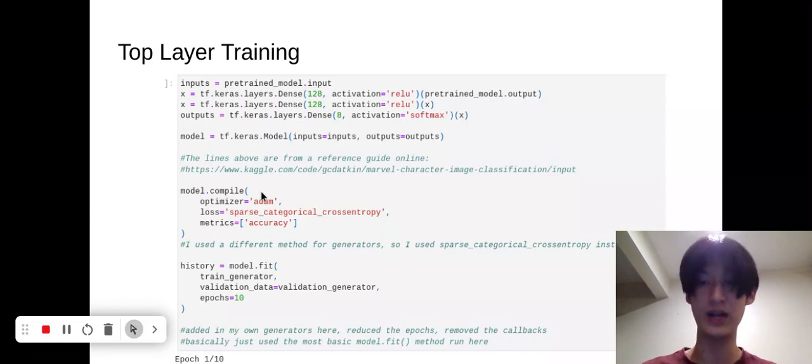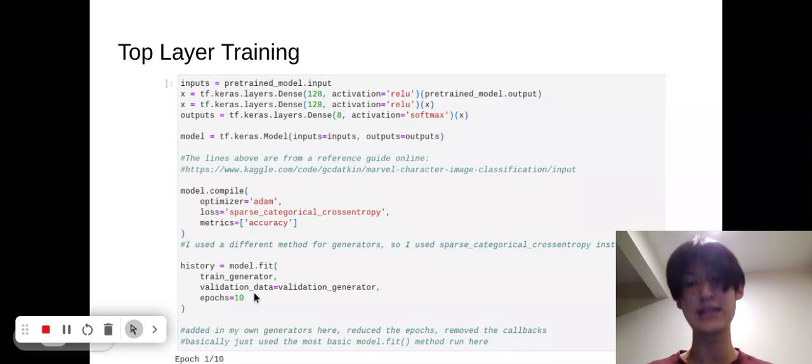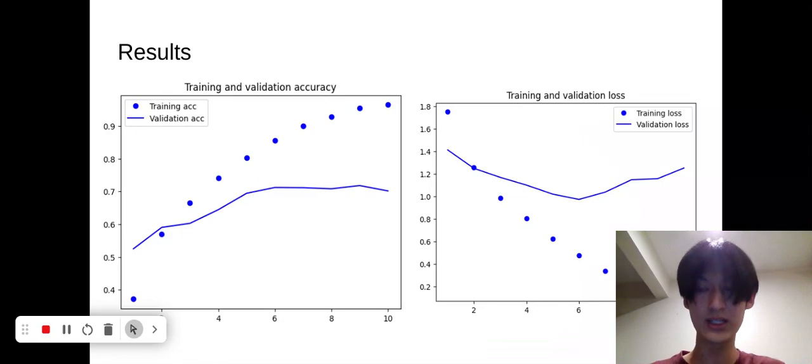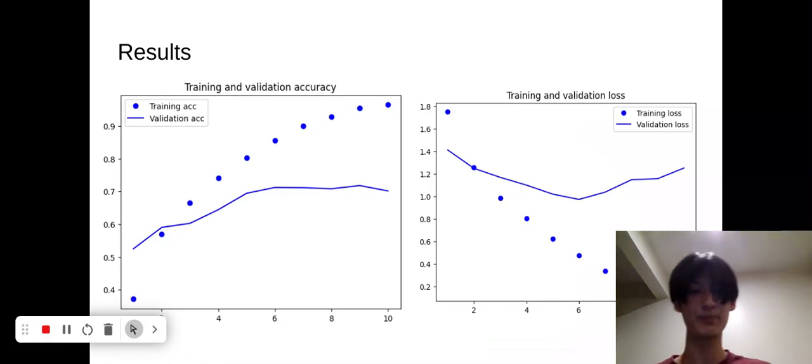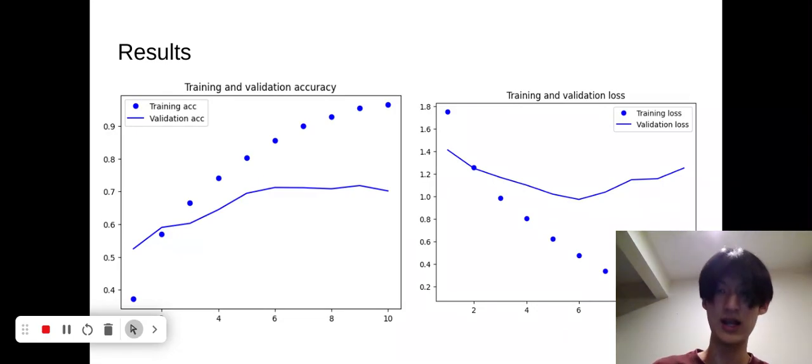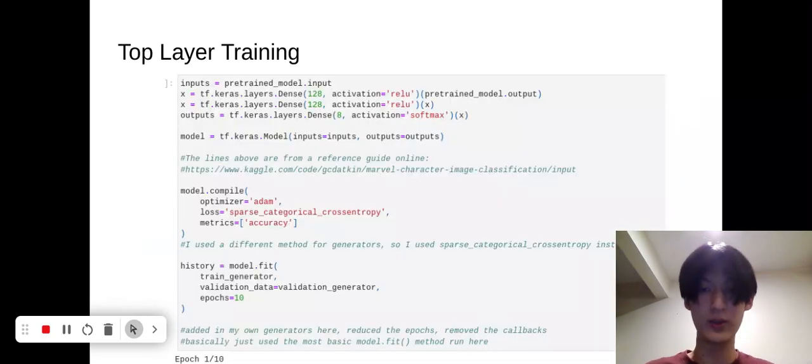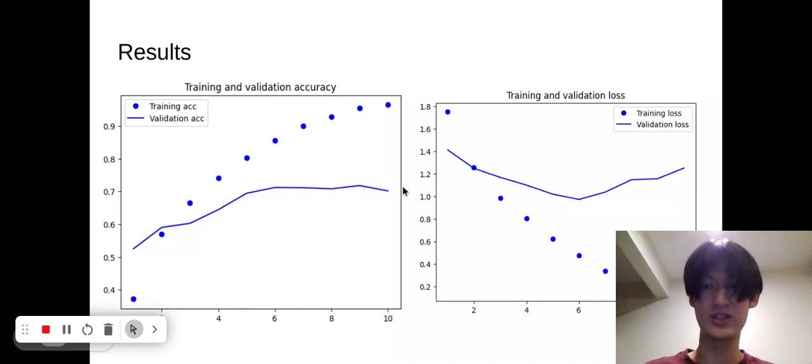We use the optimizer Adam, the loss is sparse categorical cross-entropy, and we just fit the model, and I used 10 epochs at first just to see what it looks like. We used both our train generator and our validation generator. And if we look at the training, we see that it's clearly overfitting. Here we had nothing to combat overfitting, and it's just overfitting.